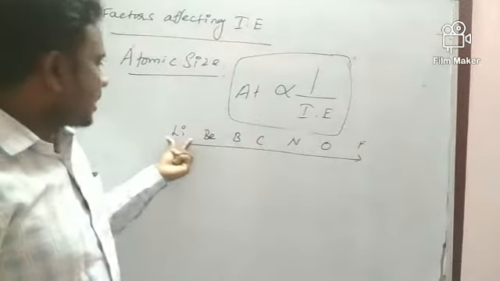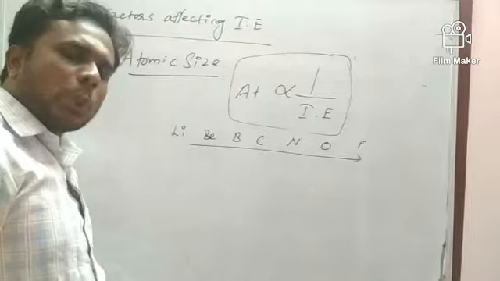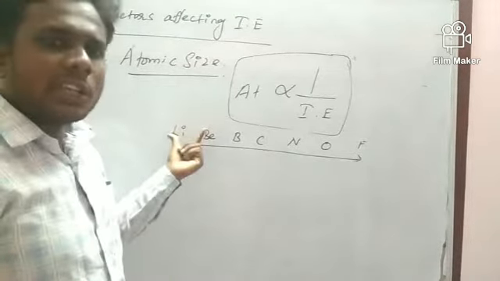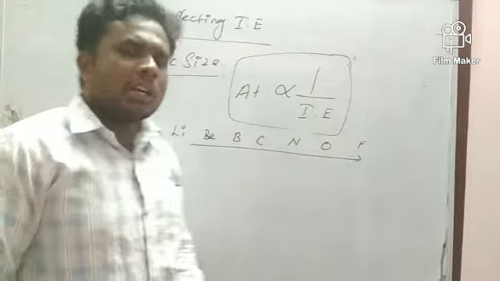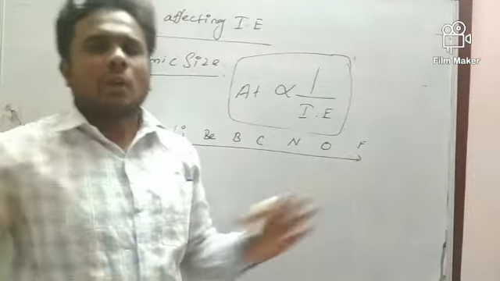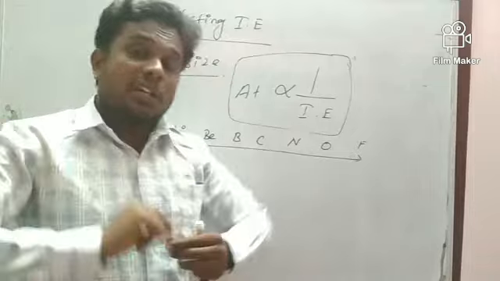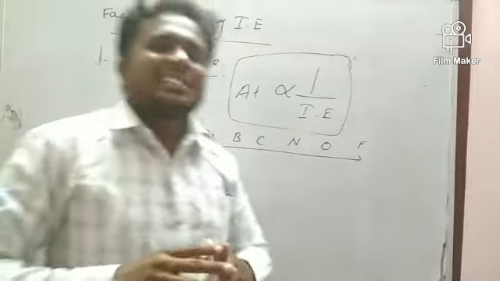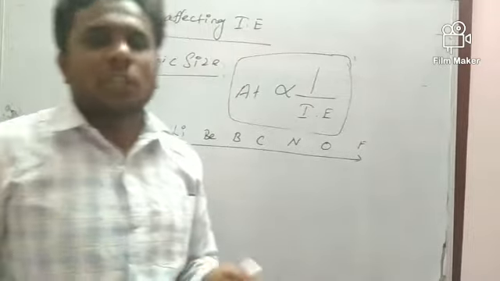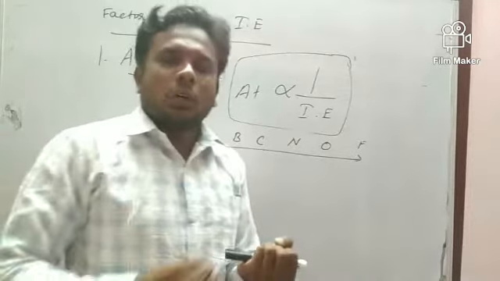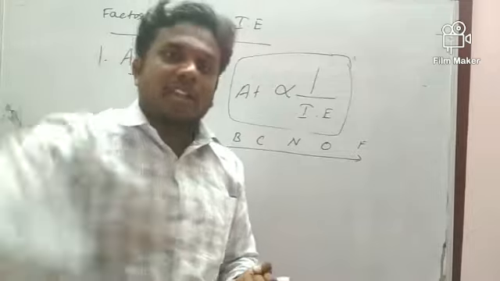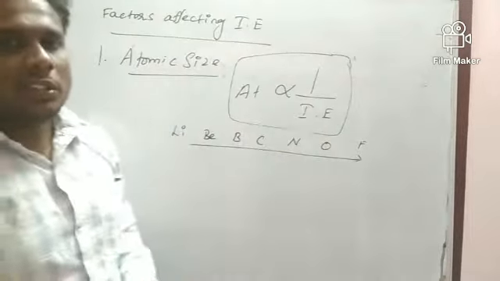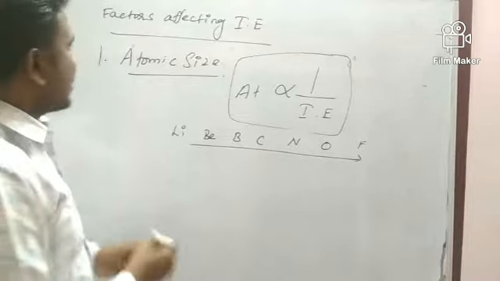Similarly, when you are coming down the group, what will happen? The size of the atom will be increasing. When the size of the atom is increasing, ionization energy will be decreasing, because the last electron will go away from the nucleus. Then it is very easy to remove the electron, as the nucleus's power towards the last electron is decreasing. That's why when the size is increasing, ionization energy decreases. This is the first factor affecting ionization energy.